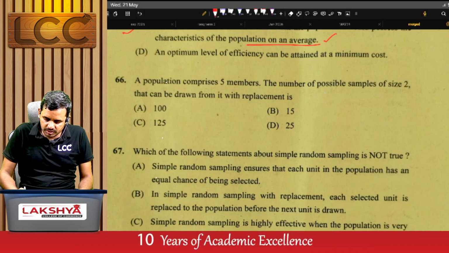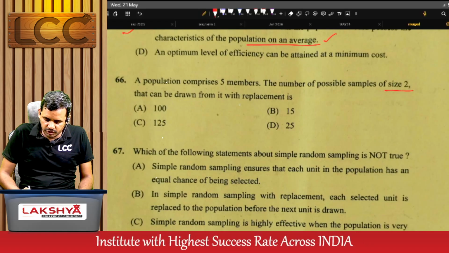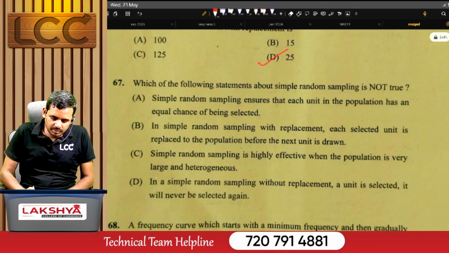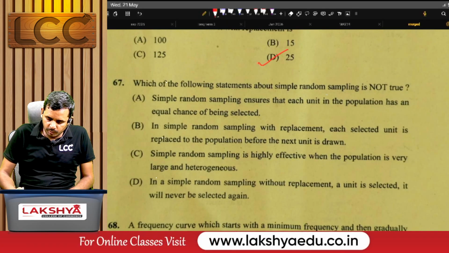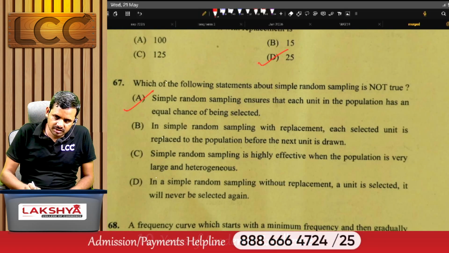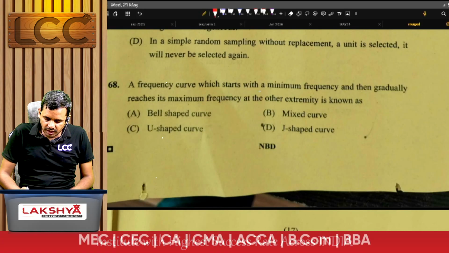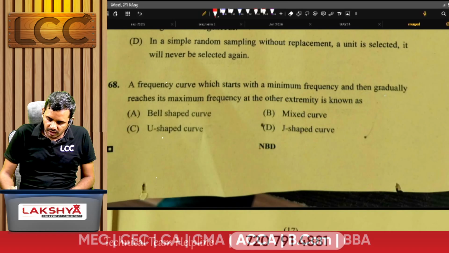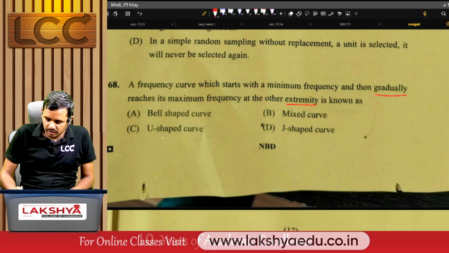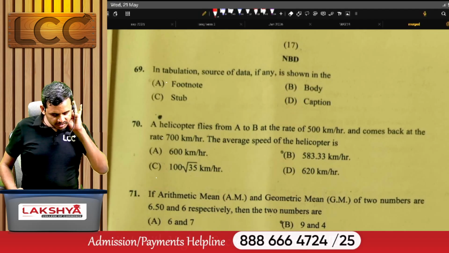The population comprises 5 members. The number of possible samples of size 2 that can be drawn from it with replacement. The right answer is D. Coming to problem number 67. Which of the following statements about simple random sampling is not true? The right answer is option A. Problem number 68. A frequency curve which starts with a minimum frequency and gradually reaches its maximum frequency at the other extremity is known as which curve? Means J-shaped curve.